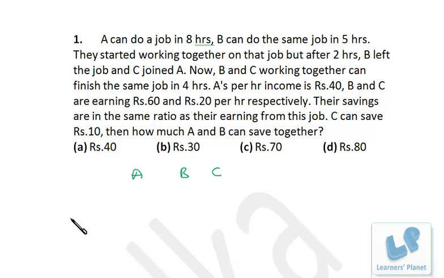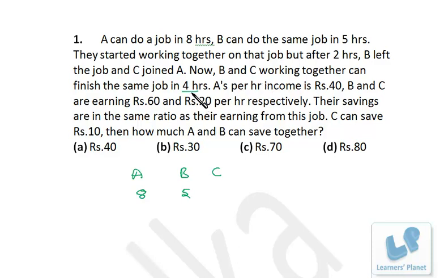Or I can say A can do the entire work in 8 hours, B can do the same work in 5 hours. And if B and C work together, they can do the work in 4 hours. Now, from this statement, we can calculate the total number of working hours required by C working all alone. If B and C are working together, they are taking 4 hours.